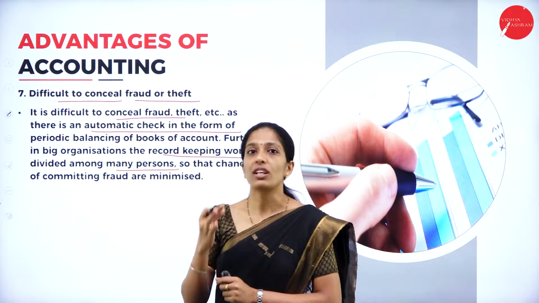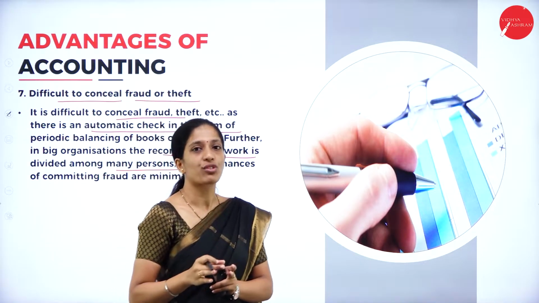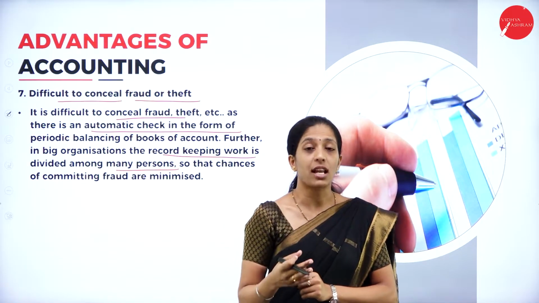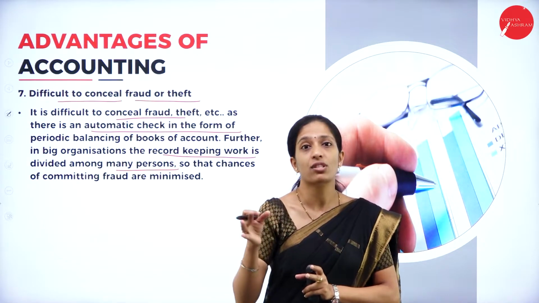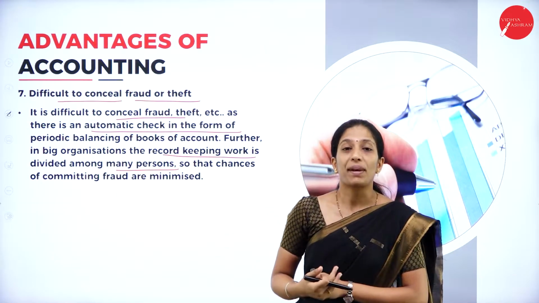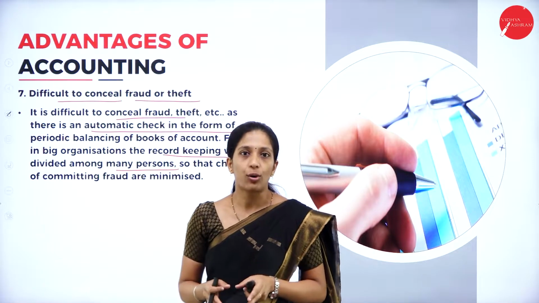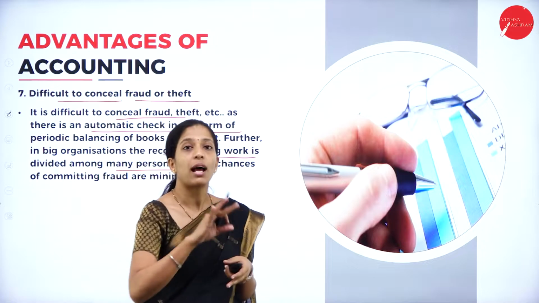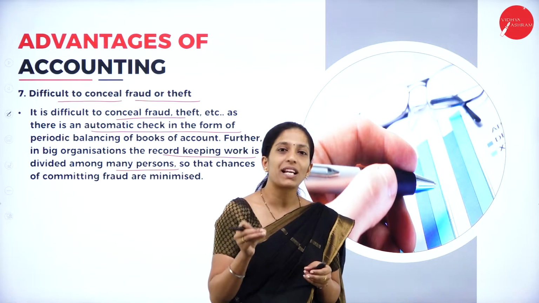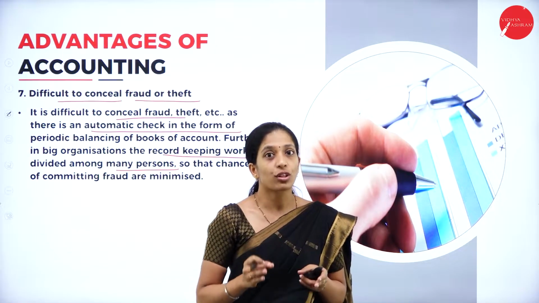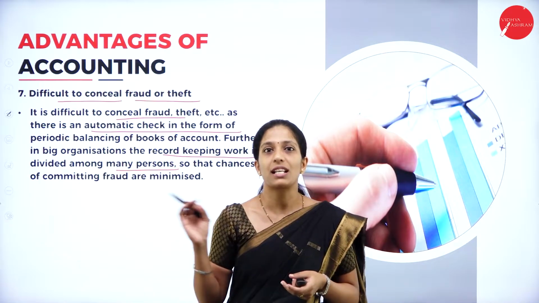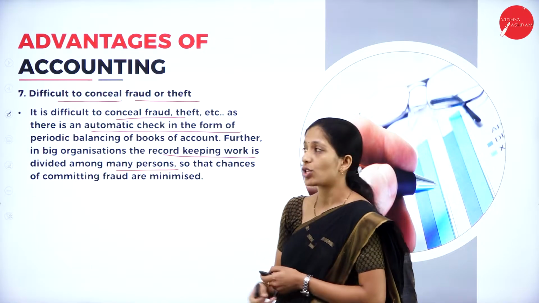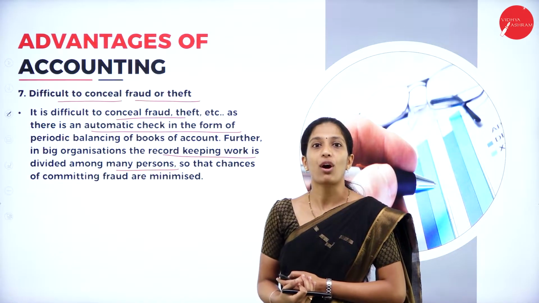As I've told you, if we maintain proper books of account, then there is less chance of committing mistakes, frauds, theft, etc. Because in a big organization, a single accountant cannot maintain the books of account. So the work will be divided among a number of accountants, and each will be assigned a particular work. Thereby there is less chance for these types of activity. So this is also one of the advantages here. It is difficult to conceal fraud or theft.